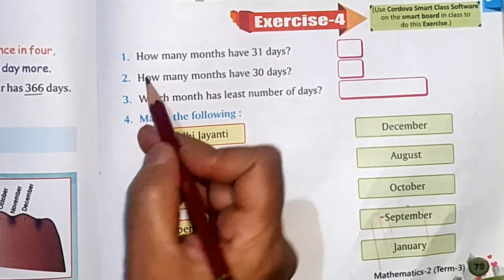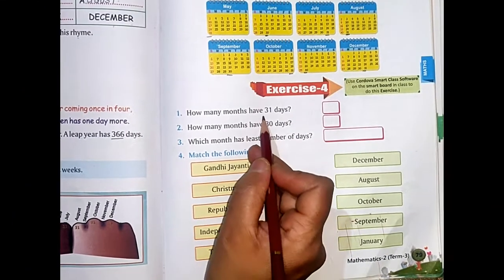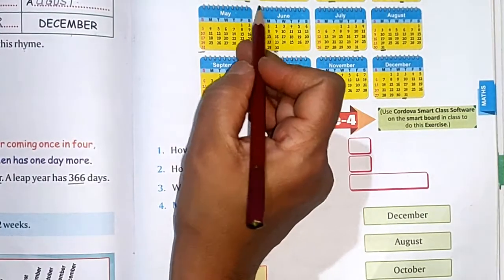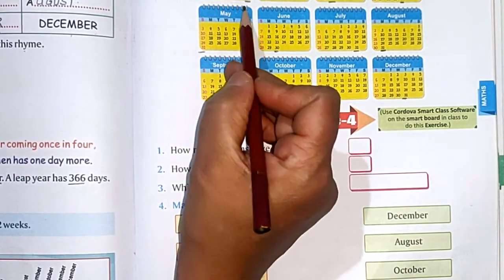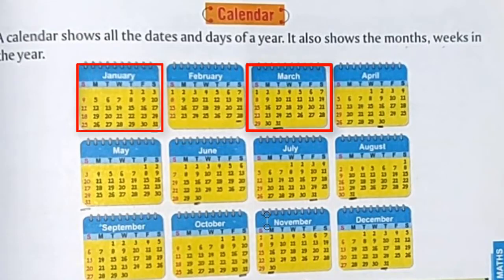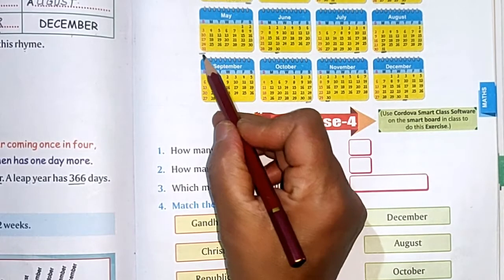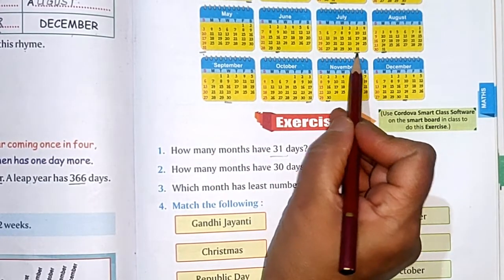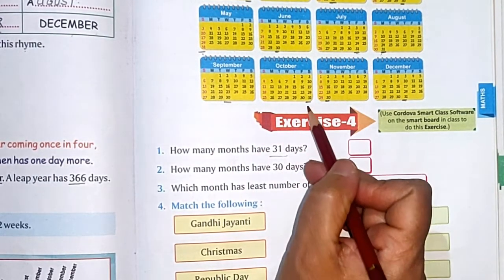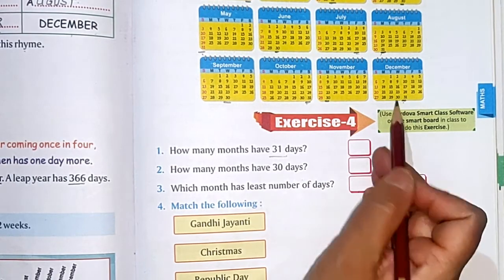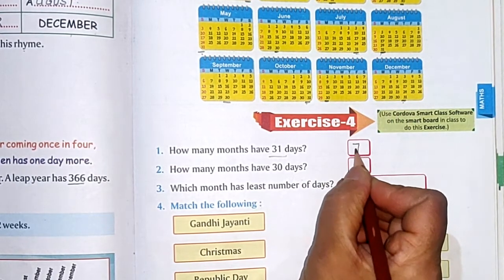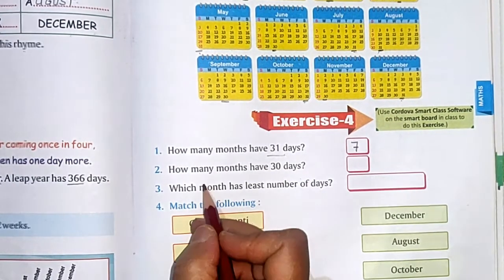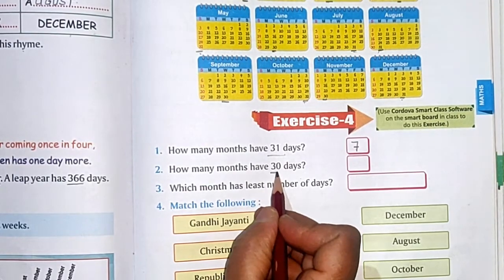So here you have to write how many months have 31 days. So we have just seen here. Let us count 1, 2, here 3, 4, 5, 6, and 7. So 7 months having 31 days. How many months have 30 days?